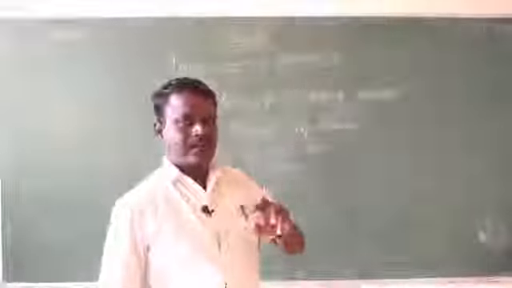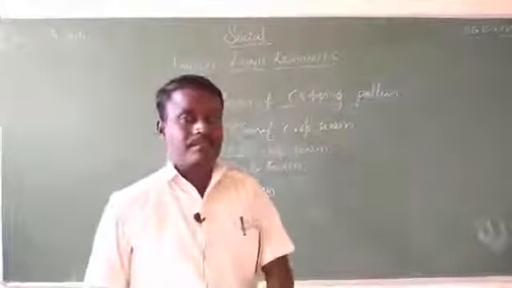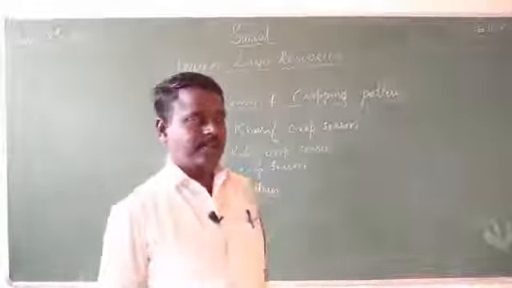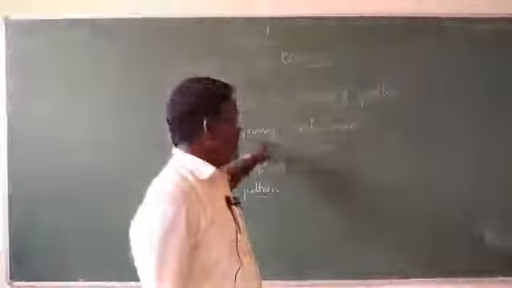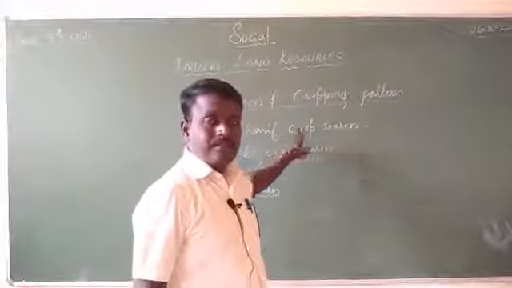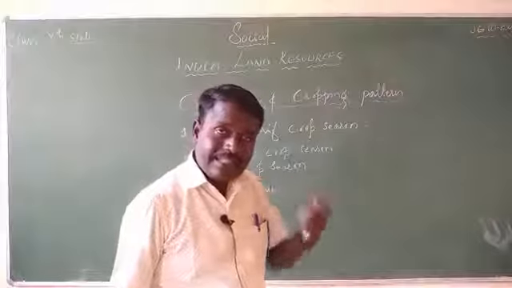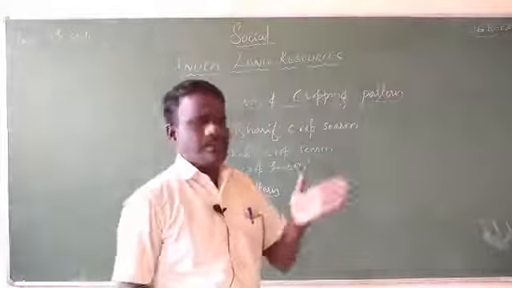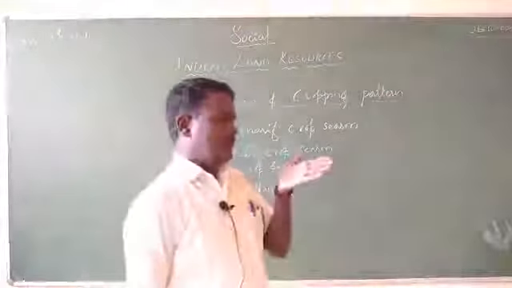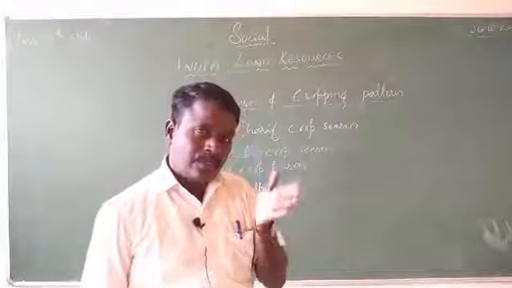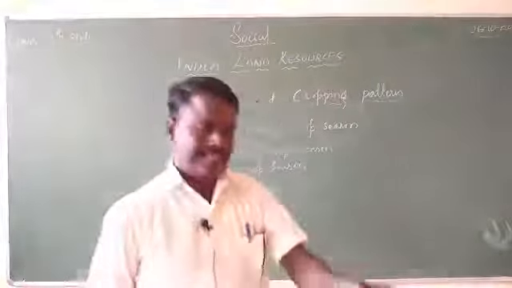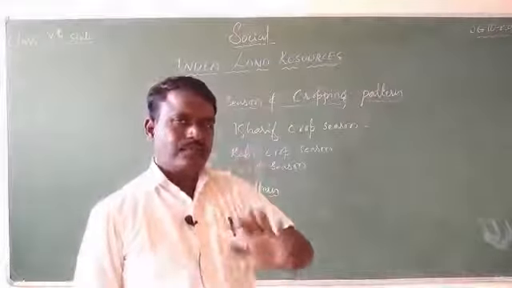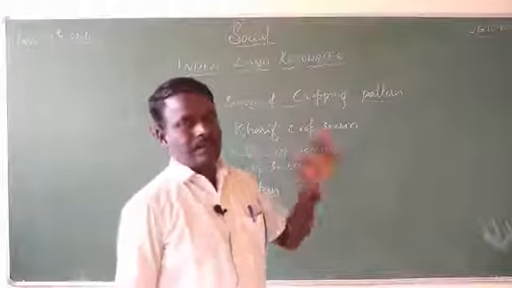Listen carefully, once again I am going to revise because it is very important, especially for the final exam. The Kharif season begins with the rainy season, which starts in our country in the month of June itself. During June and July we sow the seeds, and we harvest the same crops in September and October.